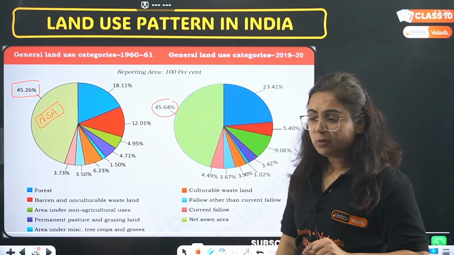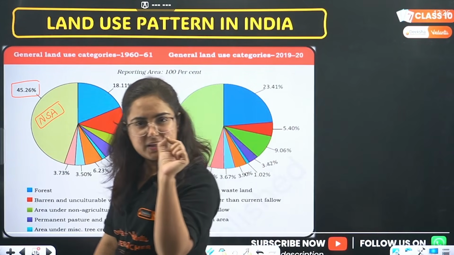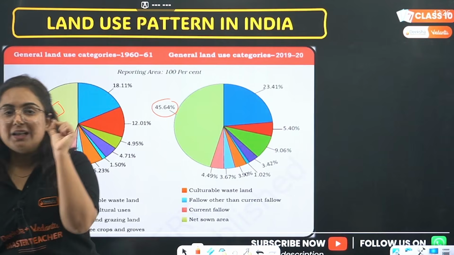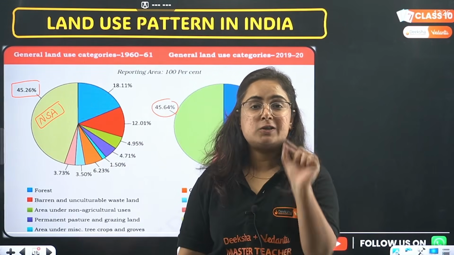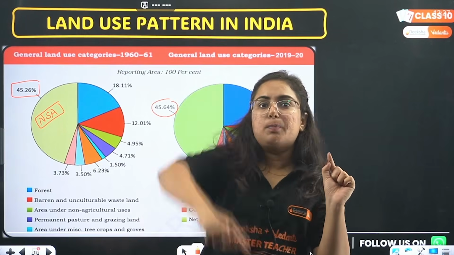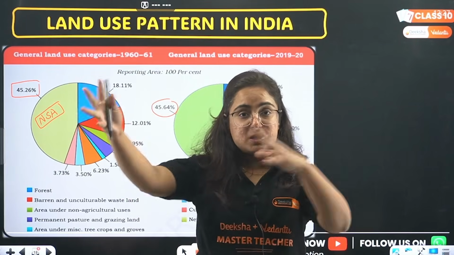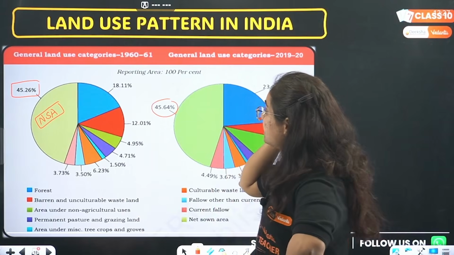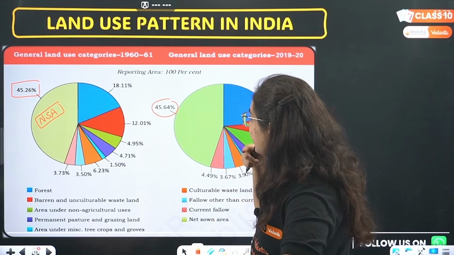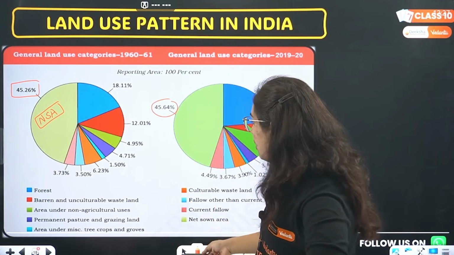Now you can see that the share has increased, but does it help? No, because the land for agriculture has increased only a little, while the population that depends a lot upon agriculture has increased vastly. Again a problem. The next is this blue portion. Let's see. Okay, so forest.